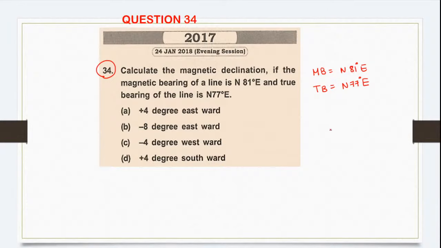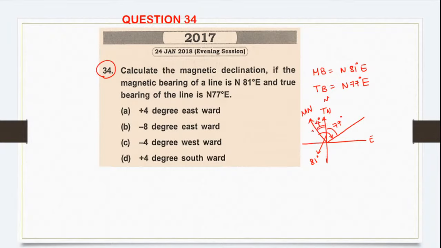Try to first put the values. Okay, so this is true north. From true north, whatever we measure will be what? True bearing. So this is 77 degrees. This is northeast. Right. And from magnetic north, see, this is greater than true. 77, 81 is greater than 77. So obviously it is behind. And this is equal to 81. So the difference is how much? The difference is 4 degrees.